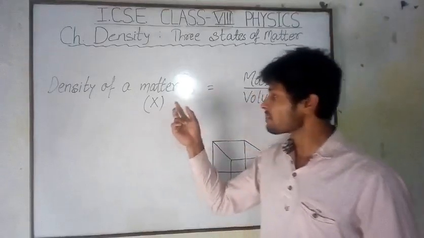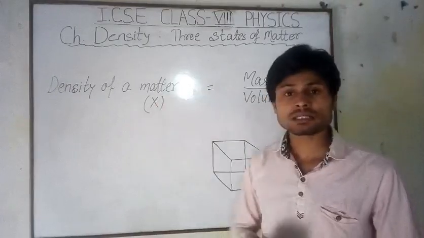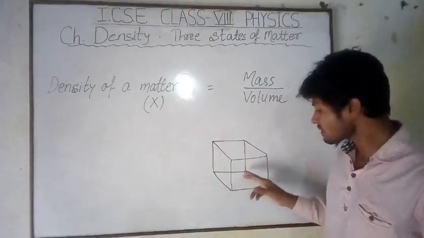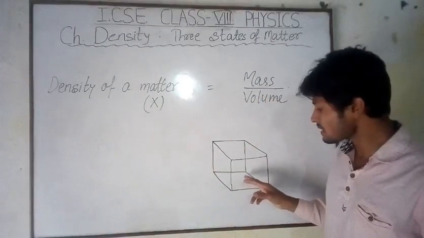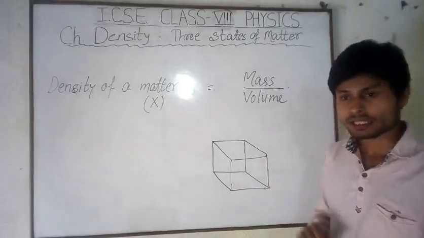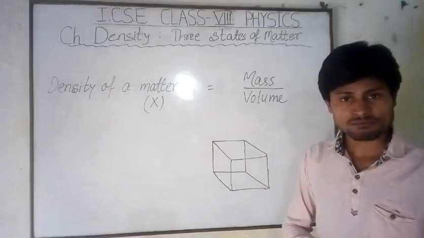Suppose we consider the matter X is in the solid state, and here we have a cube. This cube represents a unit volume. That means this cube represents 1 meter cube of volume.